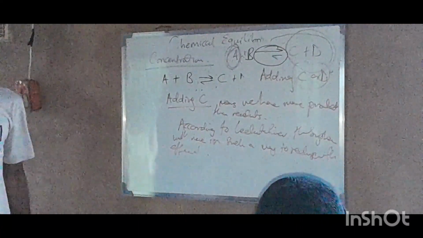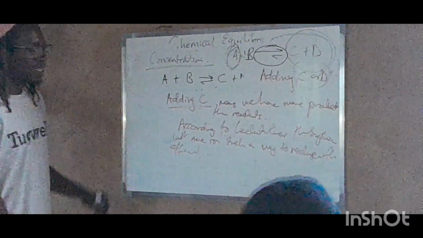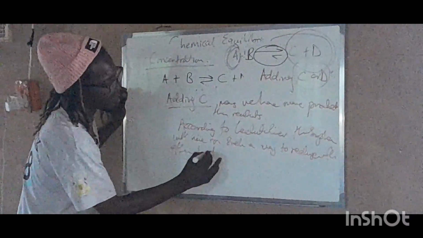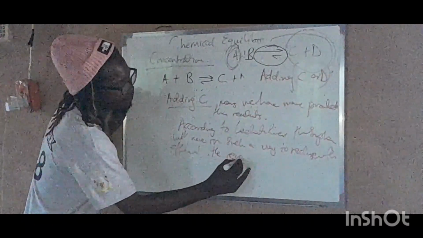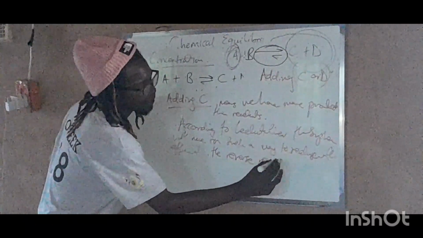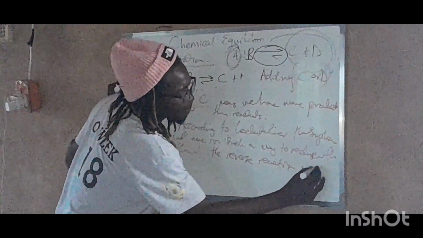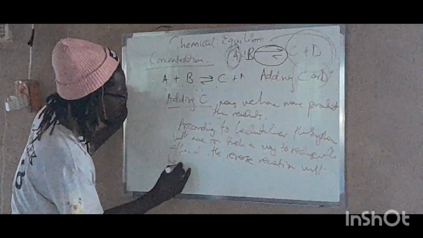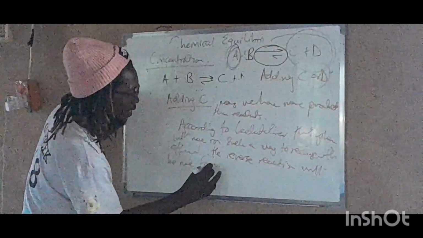So how will that happen? It means that the reverse reaction will be more favored.